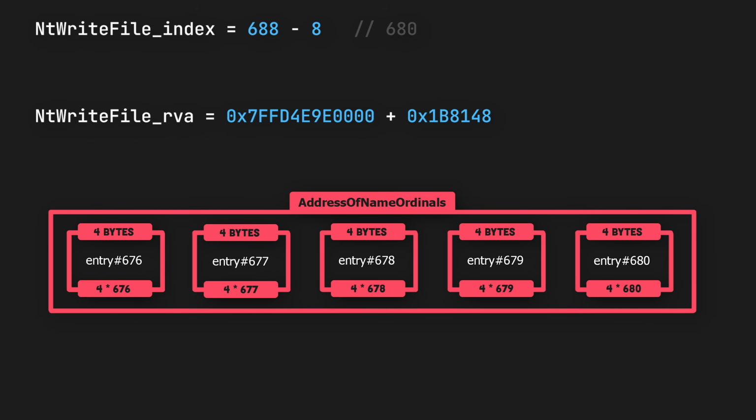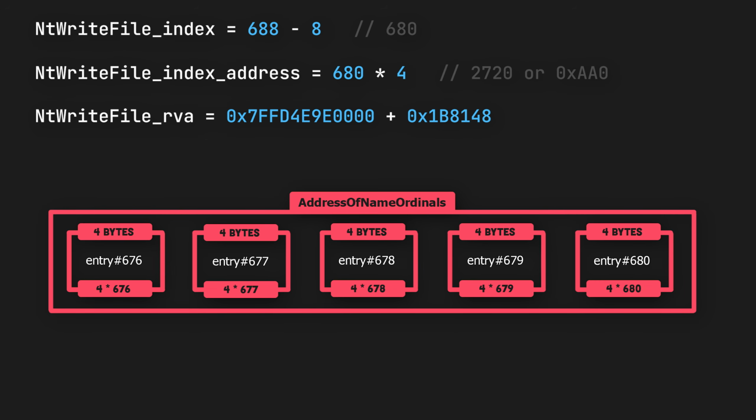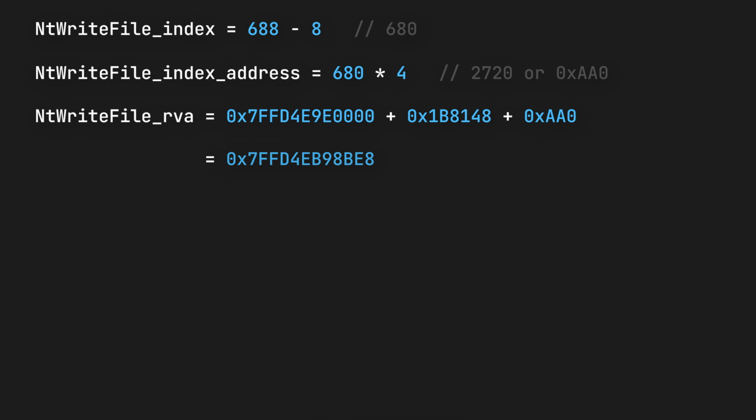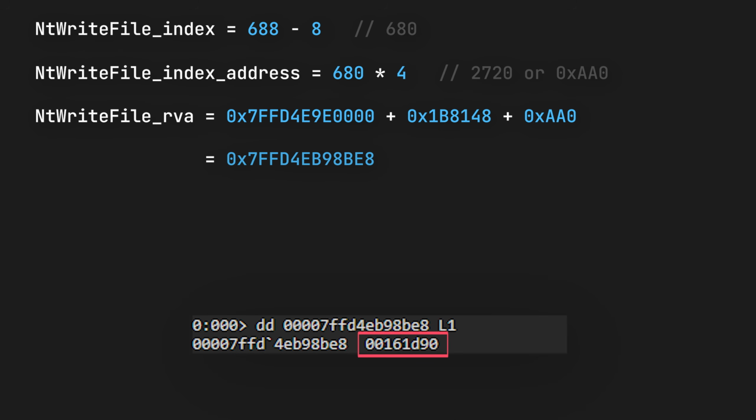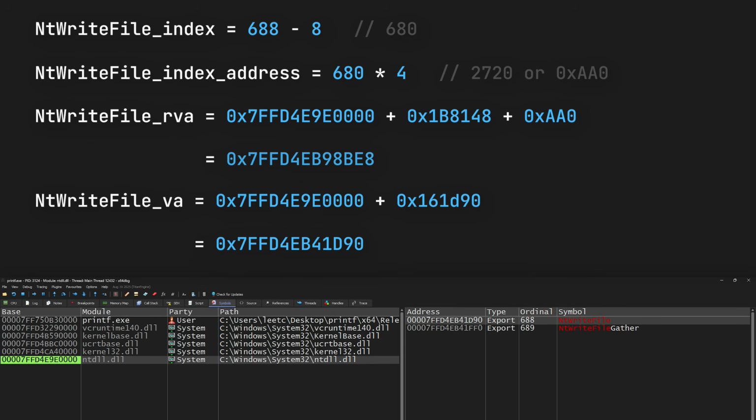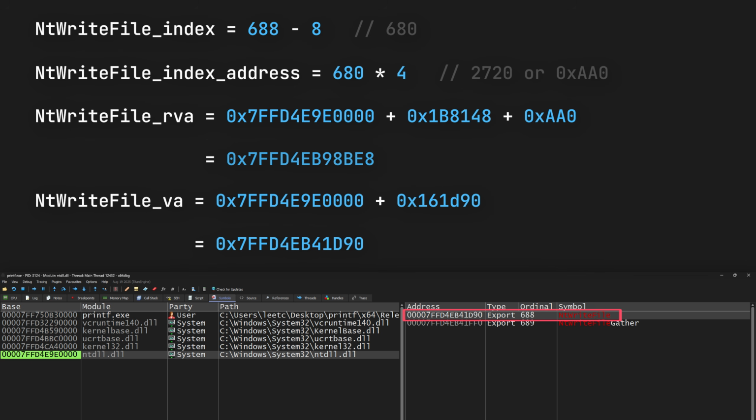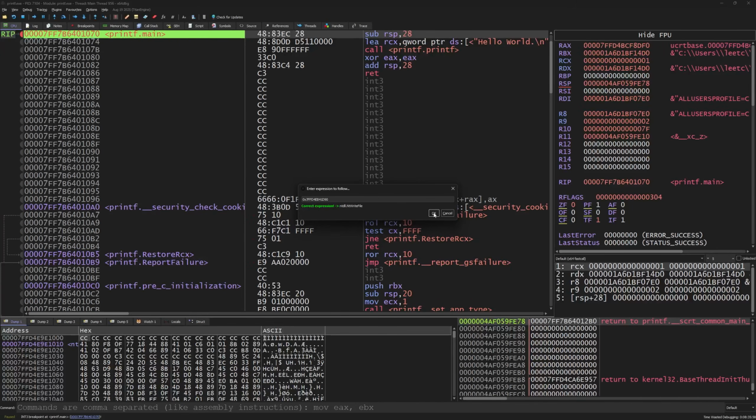Now, each entry in this array is 4 bytes in size. So to get the address of entry 680, we need to multiply the entry number or index by 4 and add the result to the DLL base address and the address of the address of functions array. The resulting address will be the pointer to the NtRead function RVA, or the function relative virtual address. So the last thing that we need to do is to add this RVA to the base address of the ntdll.dll to obtain the full virtual address of the NtRead function in memory. Simple as that.